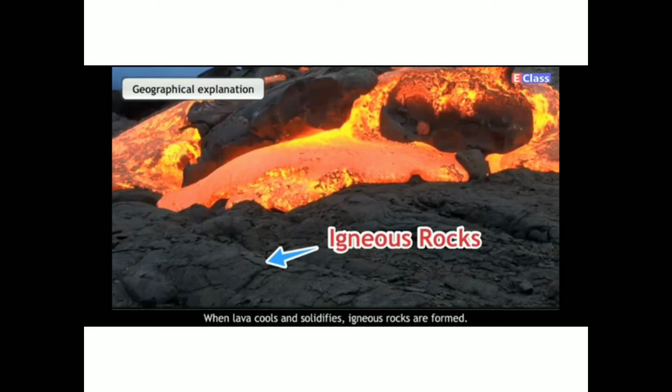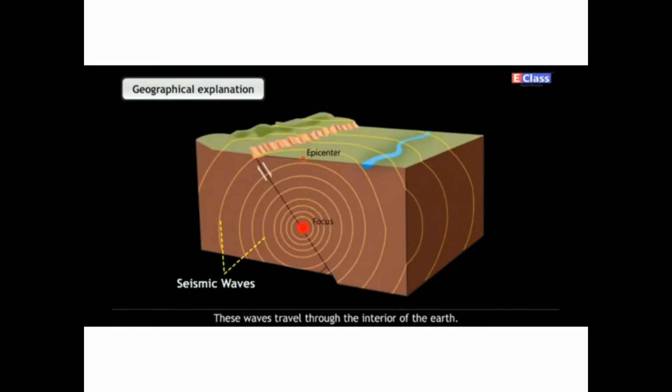Several earthquakes occur in various places on the earth every year. Seismic waves are generated. These waves travel through the interior of the earth. The study of their direction and velocity helps us to estimate the interior of the earth. Man also tried to dig deep bore holes in the interior to know more about it.